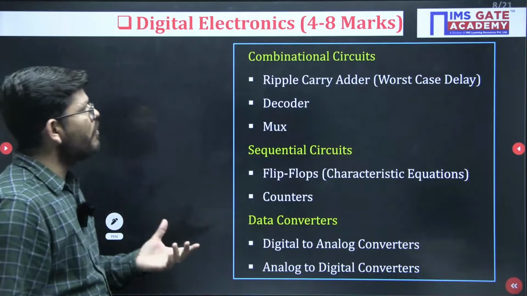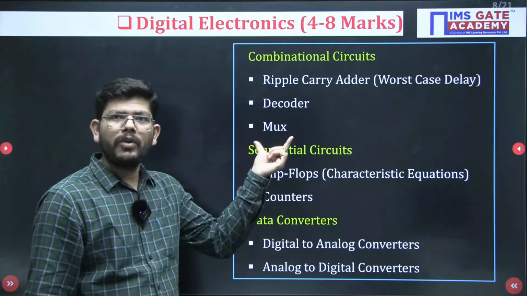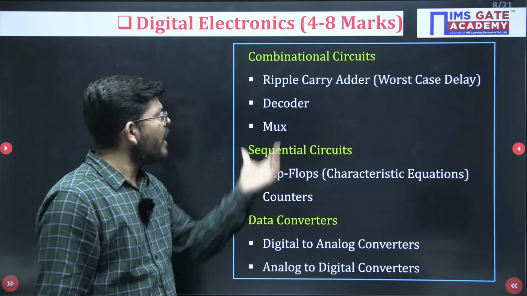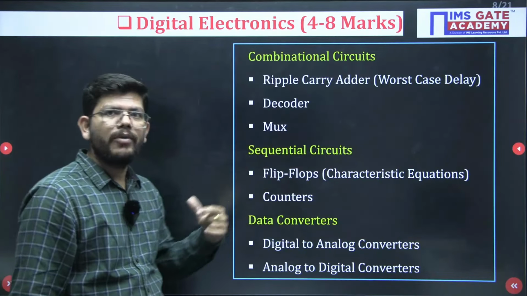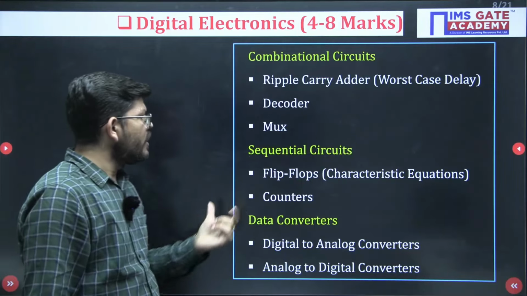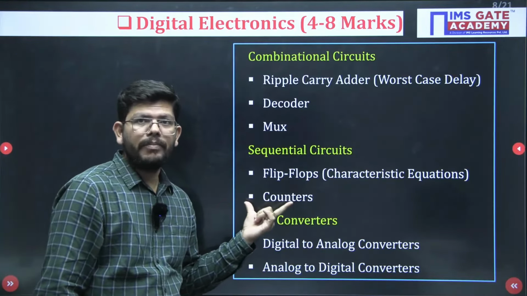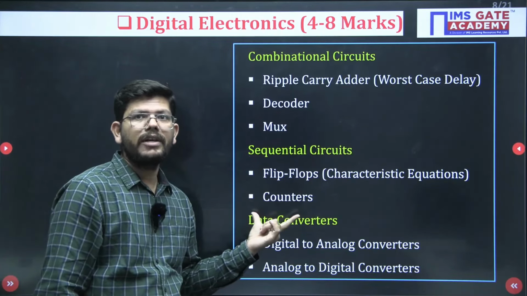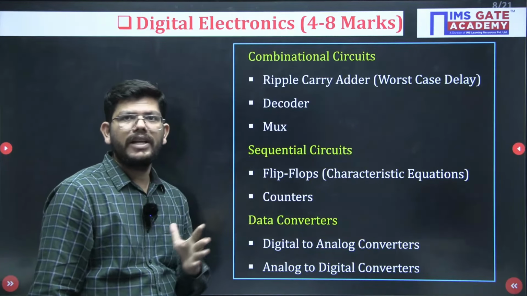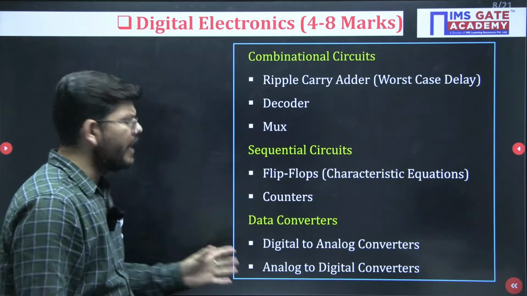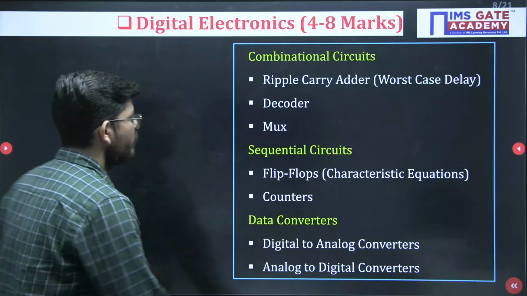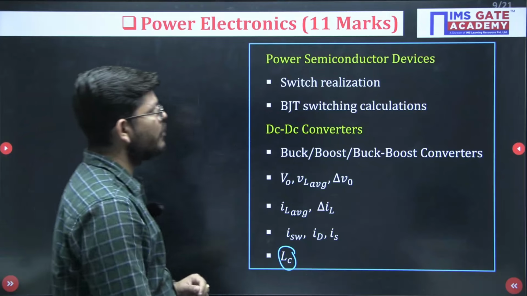Then we have combinational circuits. So MUX are very important for electrical students, and for EC students all these topics are very important. Just have a look at them. Counters, they will give a GATE question in both the papers, in EC and electrical. So counters are very important. Prepare them as well as you can. Okay. A by D and D by A converter. So finding resolution and all those kinds of things.